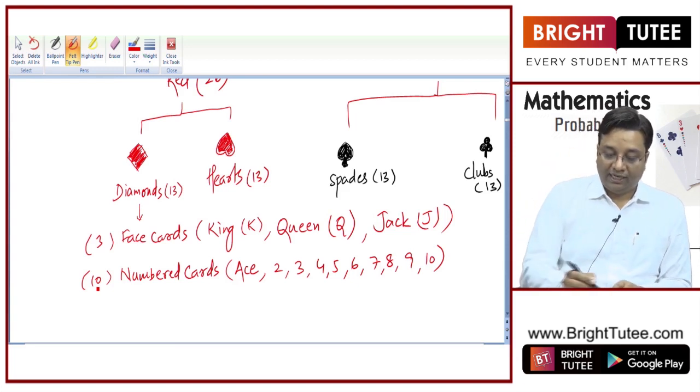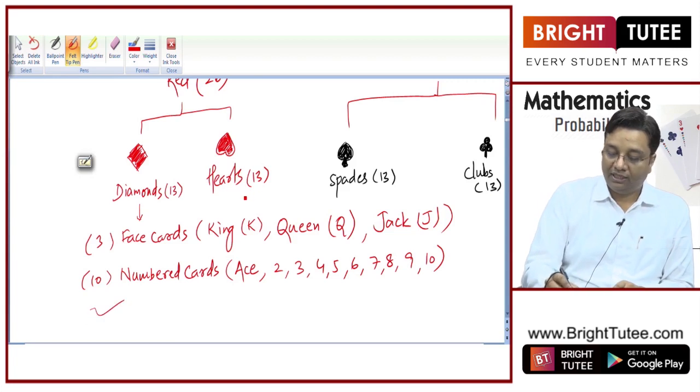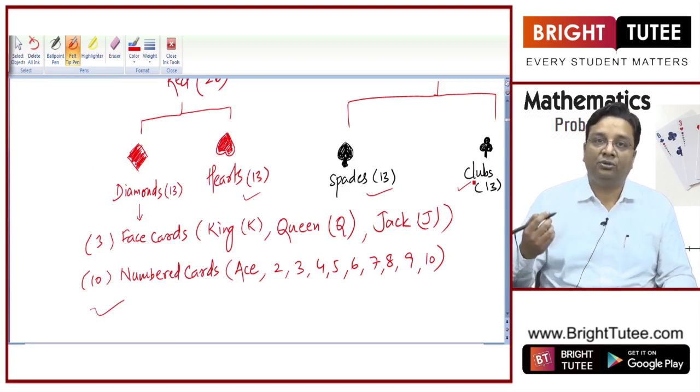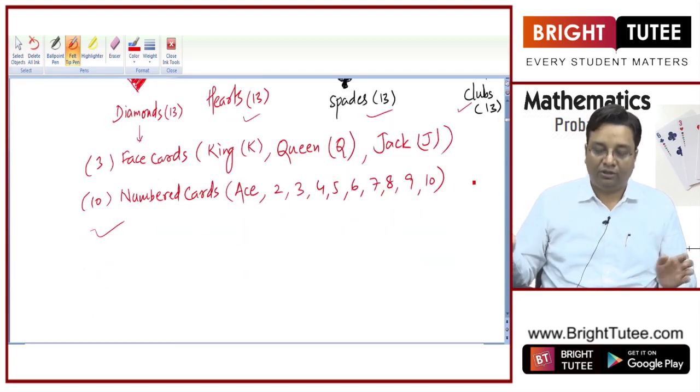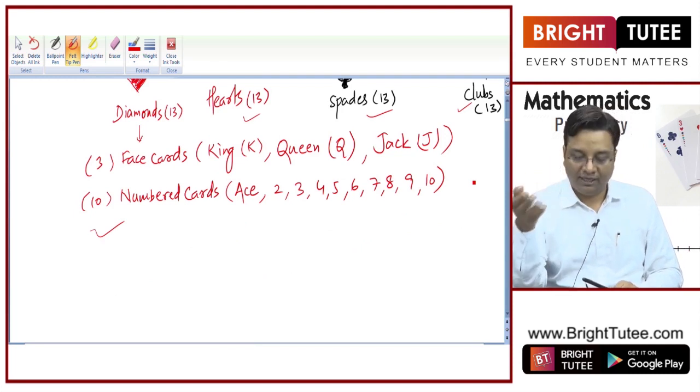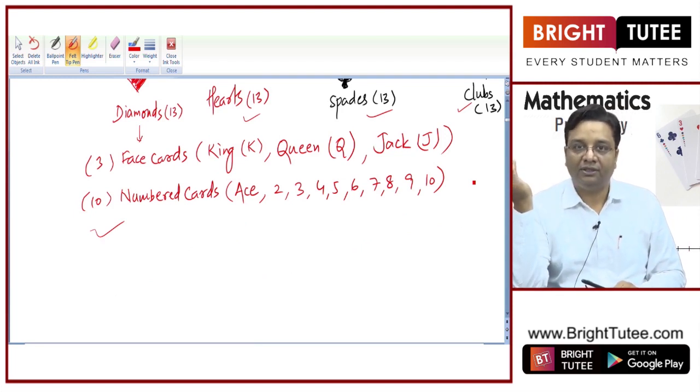So this was about cards, and this is true for these cards also. These cards can also be segregated in face cards and numbered cards. Okay, so if I ask you what are the total number of kings in a deck of cards, you will say 4. Why? Because 1 in diamond, 1 in hearts, 1 in spades, 1 in clubs, right?